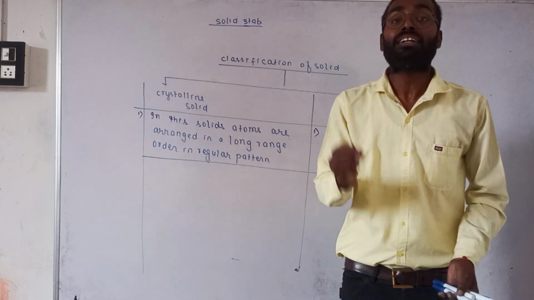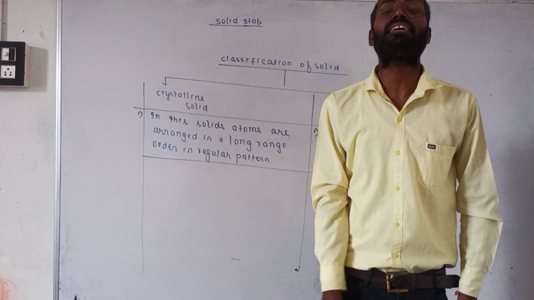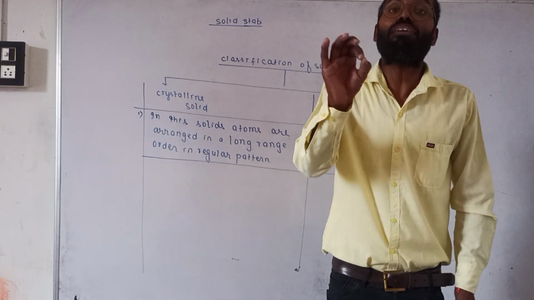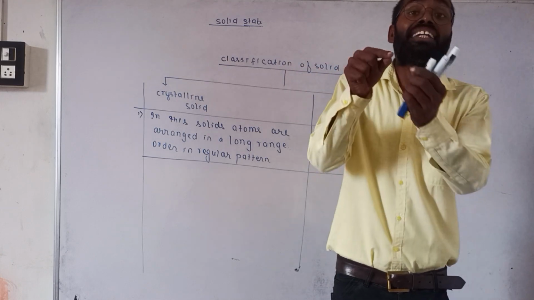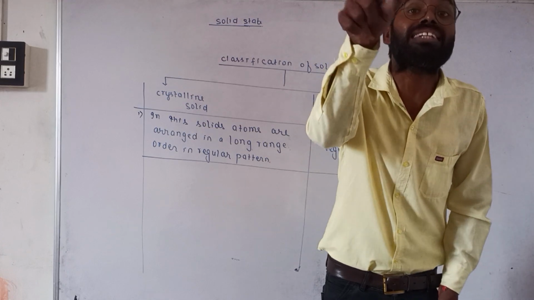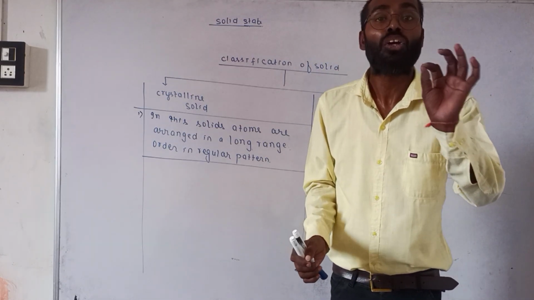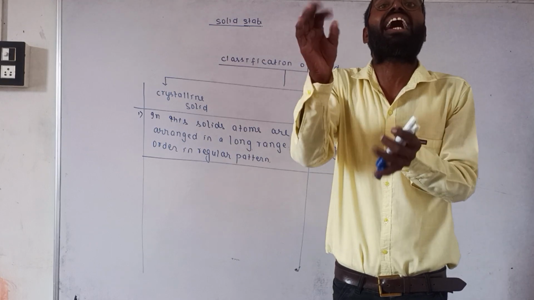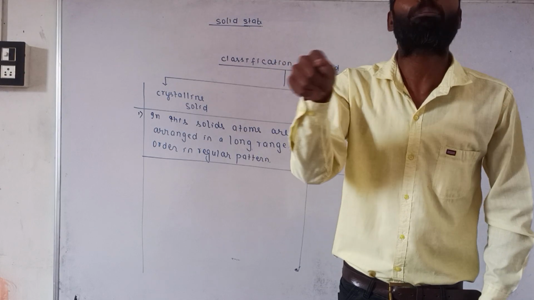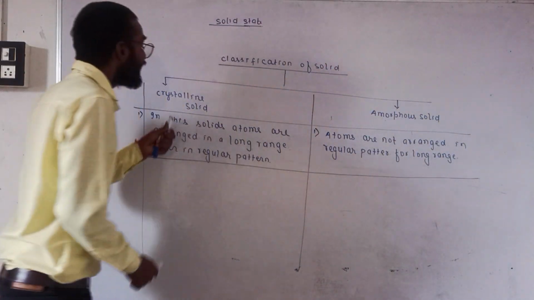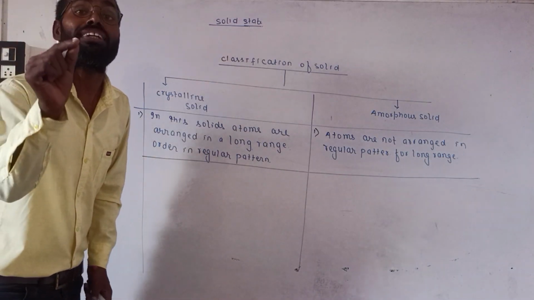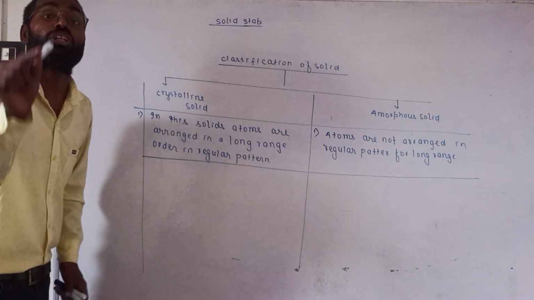If iron melts at 1500 degrees Celsius, then it will melt exactly at 1500 degrees Celsius, not at 1400 or 1499, but at a fixed temperature. So crystalline solids melt at a definite temperature.